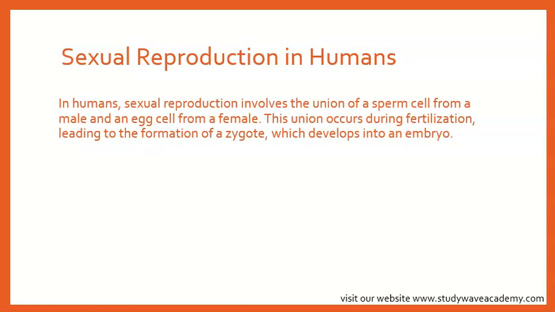The zygote grows into a baby inside the woman's uterus. Then, after about 9 months, the baby is born through the vagina. Okay? Do we understand?